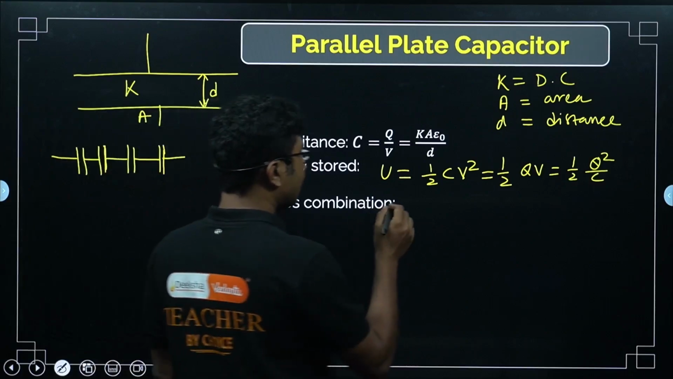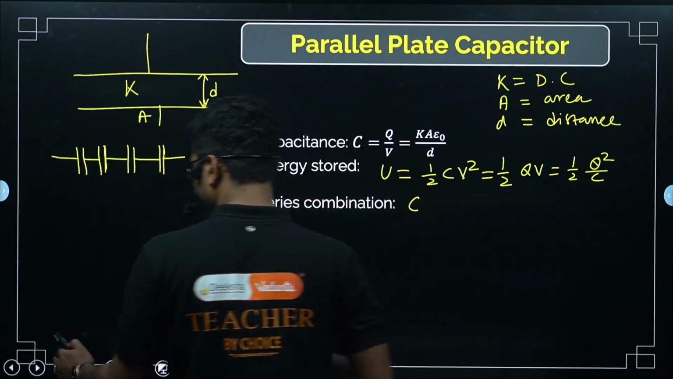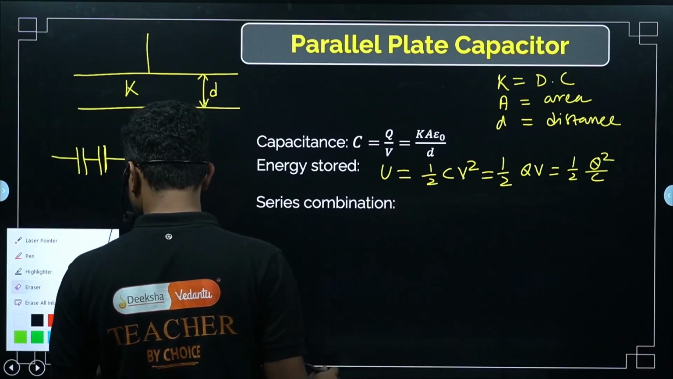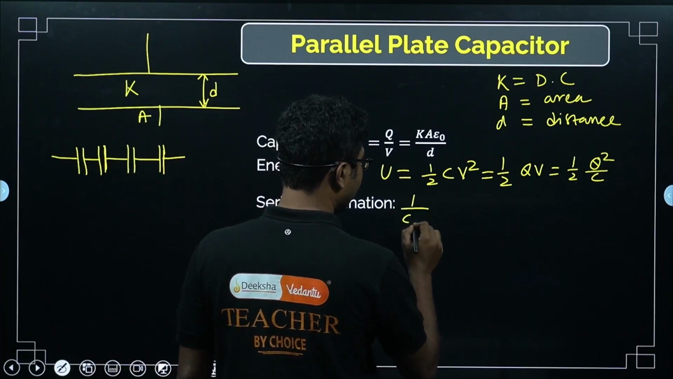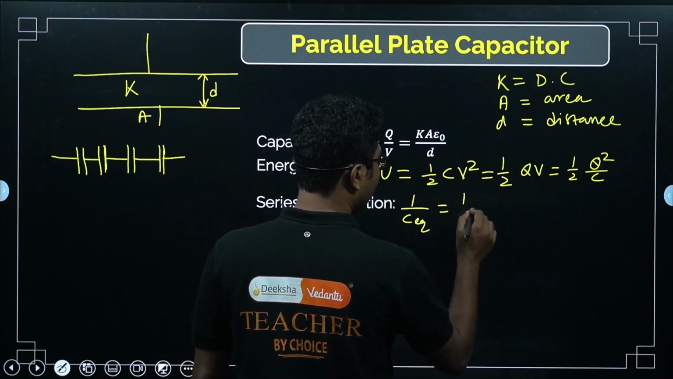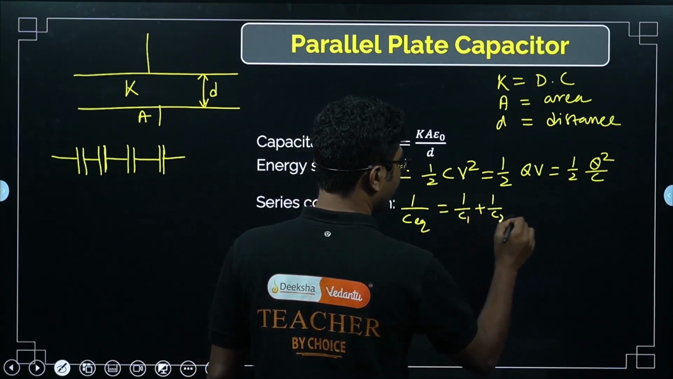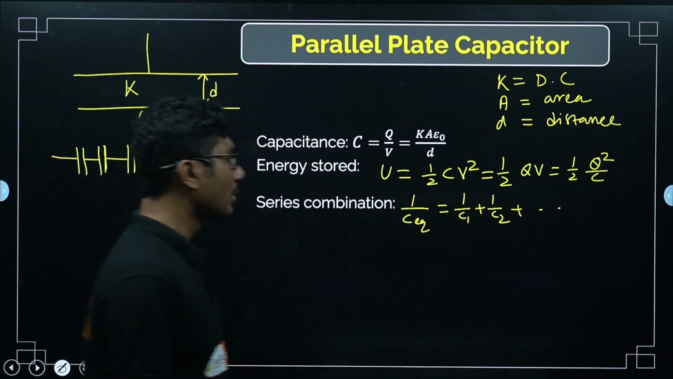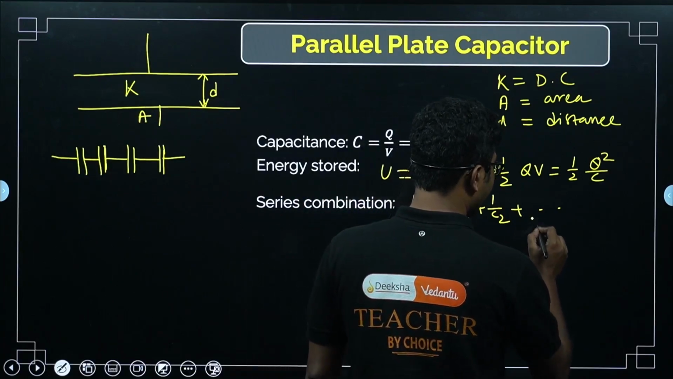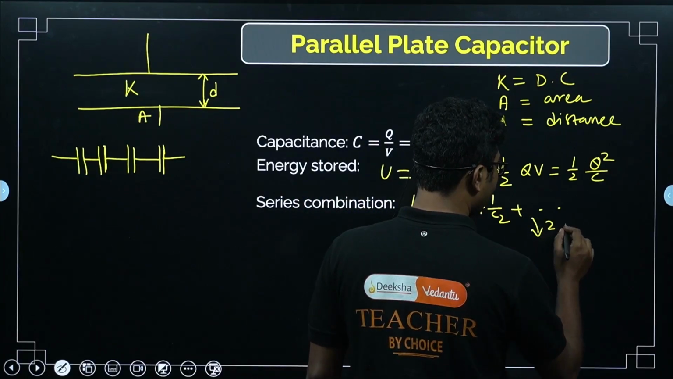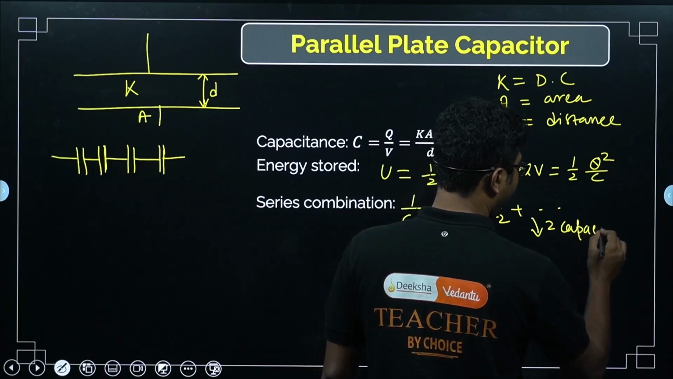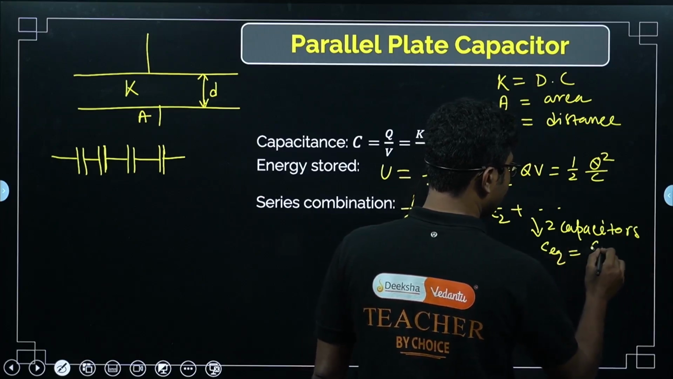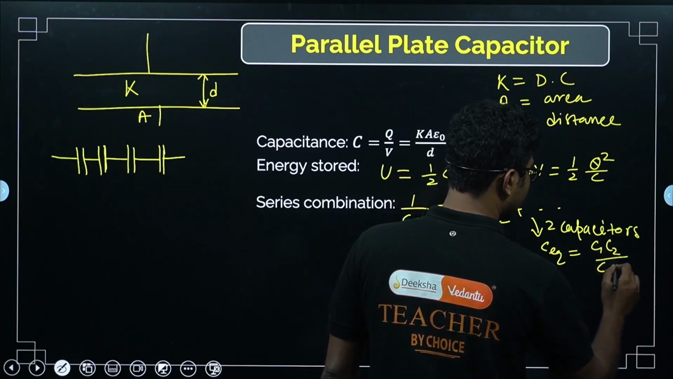In that case, the equivalent capacitance is not C1 plus C2. If you are thinking C1 plus C2, no, it is wrong. That is for resistance. For capacitance, it is C equivalent equals 1 by C1 plus 1 by C2 plus dot dot dot. Now, only if two capacitors are involved, in that special case, then we can write C equivalent as C1 C2 by C1 plus C2.